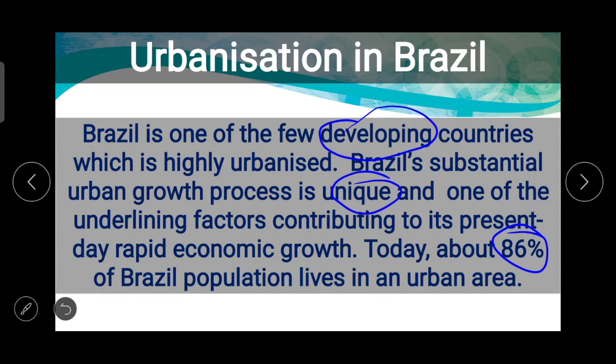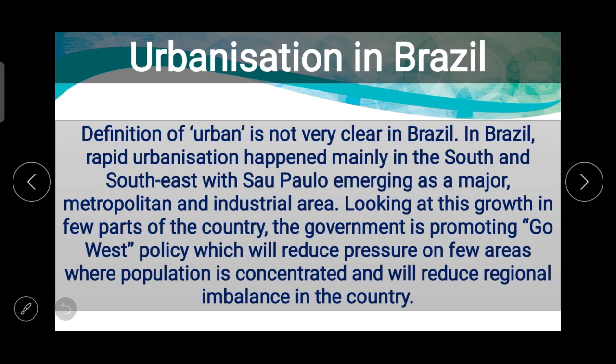ज़्यादा से ज़्यादा लोग जो है ब्राज़ील के 86% वो अर्बनाइज्ड है, शहरों में रहते हैं, और ओनली 40% जो बचे हैं वो फिर अलग अलग जगहों पे रूरल एरियाज में रहते हैं. These people who are living in urban area play a very important role in the development of the country. Now, when we talk about the urbanization in Brazil, then the urban is not very clear.